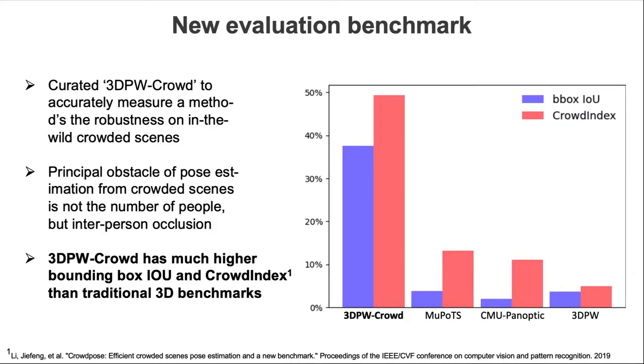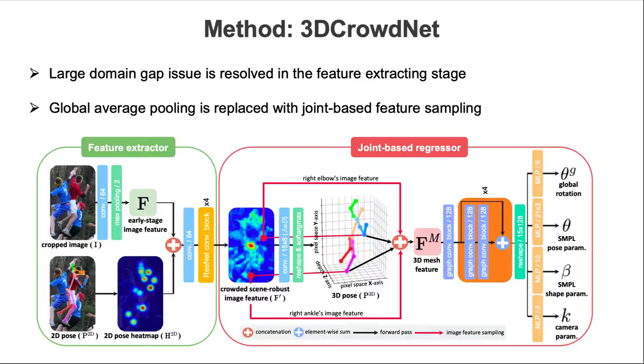We curated a new evaluation benchmark named 3DPW Crowd. The principal obstacle of pose estimation from crowded scenes is not the number of people but interpersonal occlusion. Existing 3D benchmarks have few interpersonal occlusions, while 3DPW Crowd has a lot. The diagram shows that 3DPW Crowd has much higher bounding box IoU and crowd index than traditional 3D benchmarks.